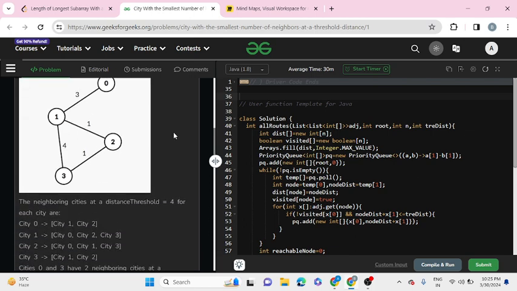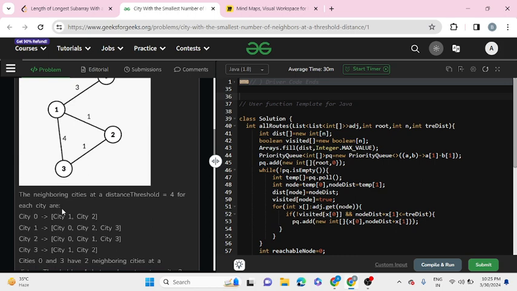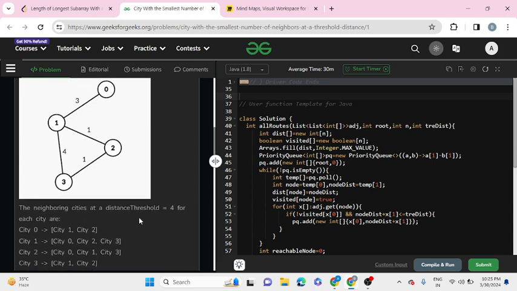So as you can see, this is our given graph, and the neighboring cities within the distance threshold for each city. City 0 has city 1 at distance 3, which is less than or equal to the threshold 4, then city 2 with 3 plus 1 is 4, less than or equal to 4.